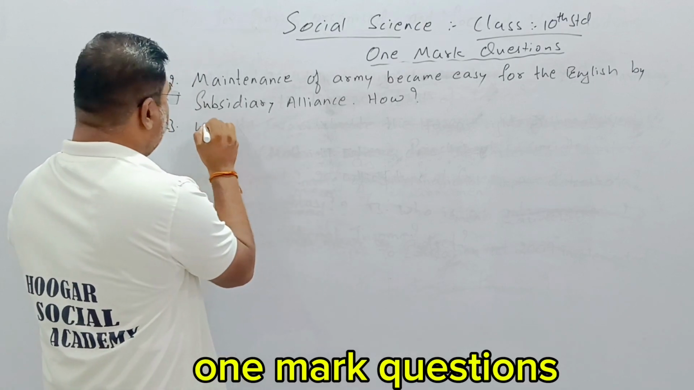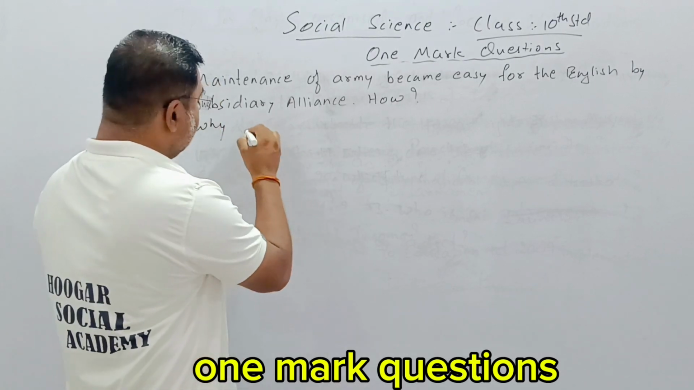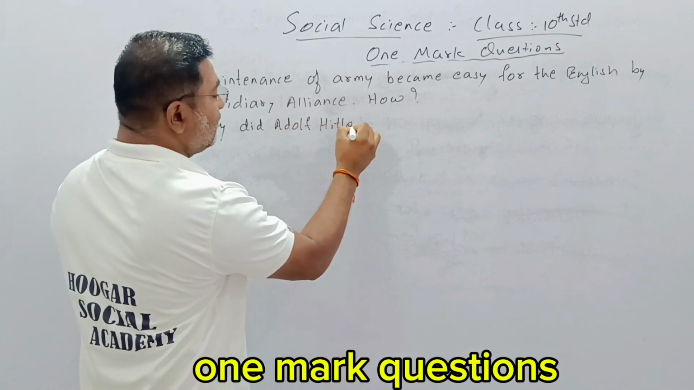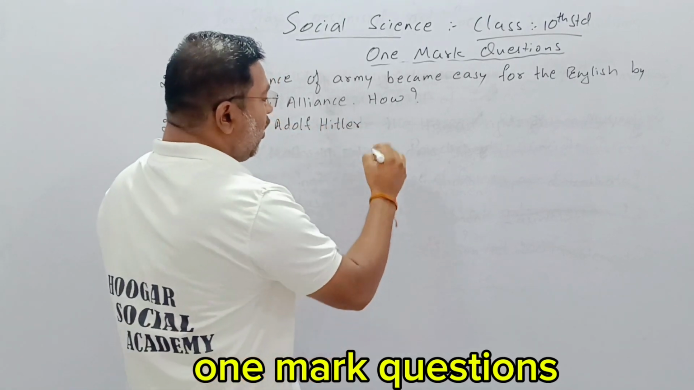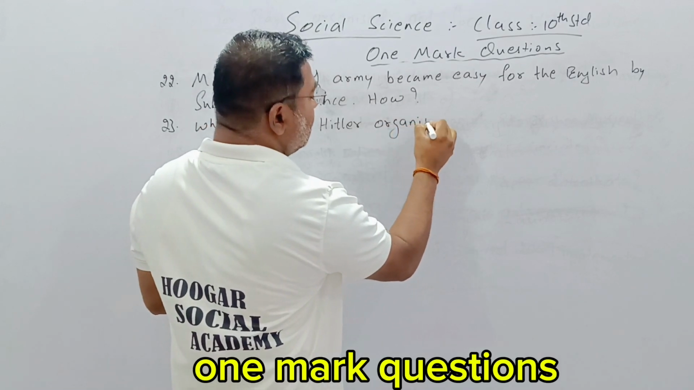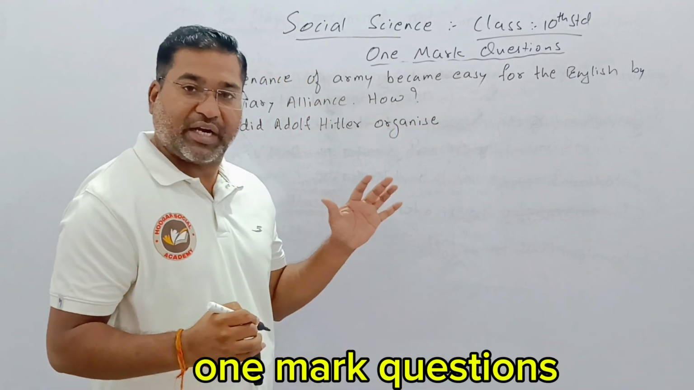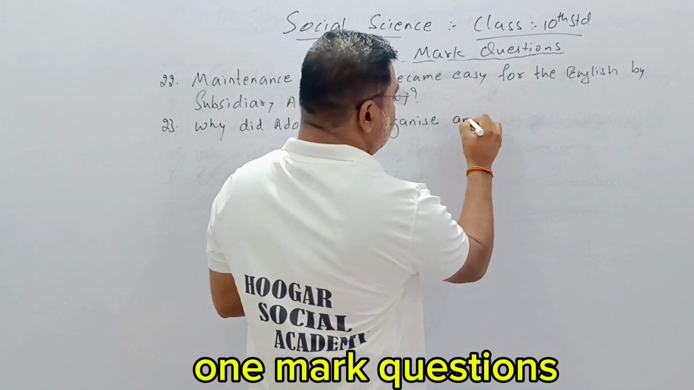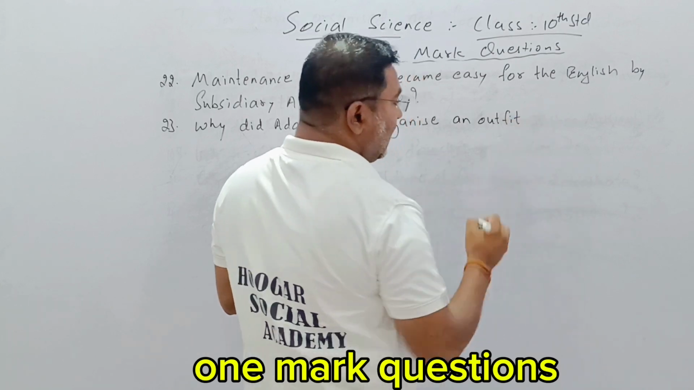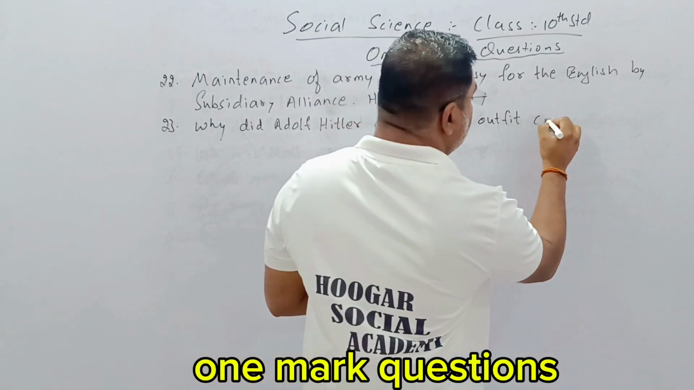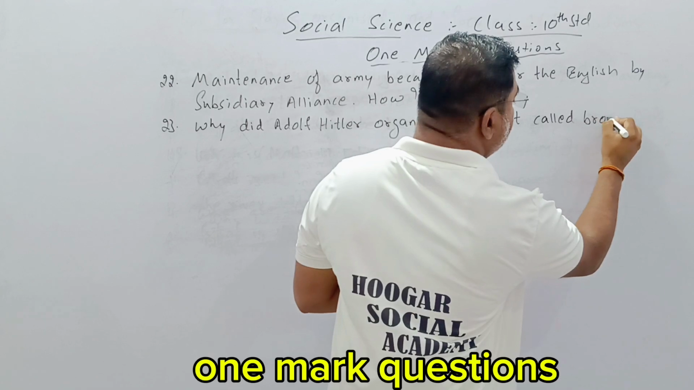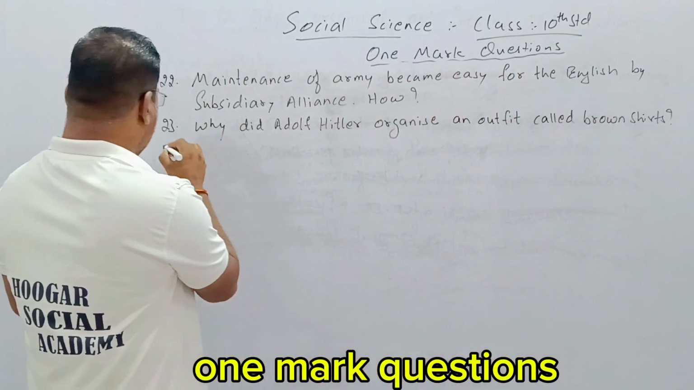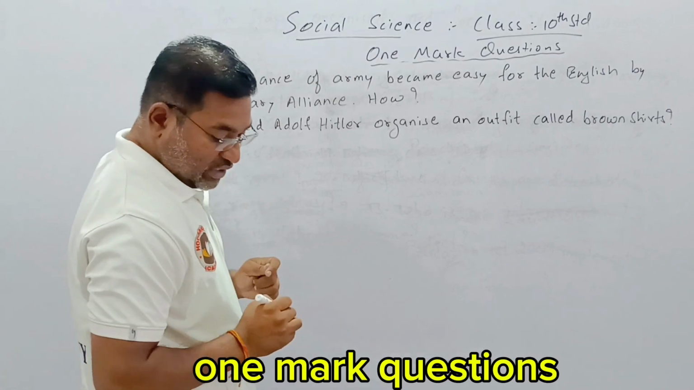Next question: why did Adolf Hitler, the dictator of Germany, organize an outfit called brown shirts? Why did he organize it? The 24th question, next one.